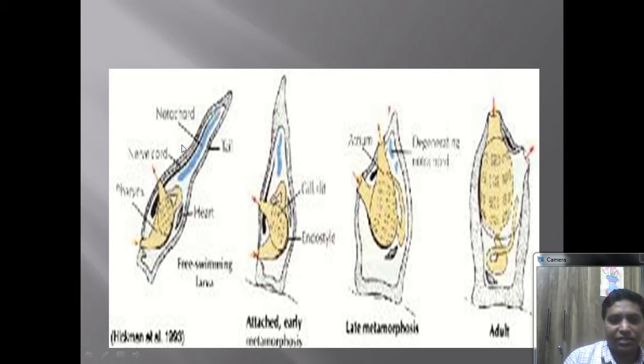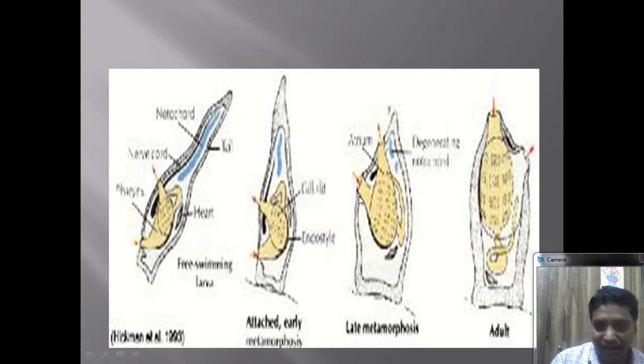At the first stage, or during the early stage, the larva looks like this. Later on, when it settles on the substratum, the body gets inclined, and then this upper part gets cast off. And the clear-cut openings of two siphons are seen. This is called the branchial siphon, and this portion is called the atrial siphon.